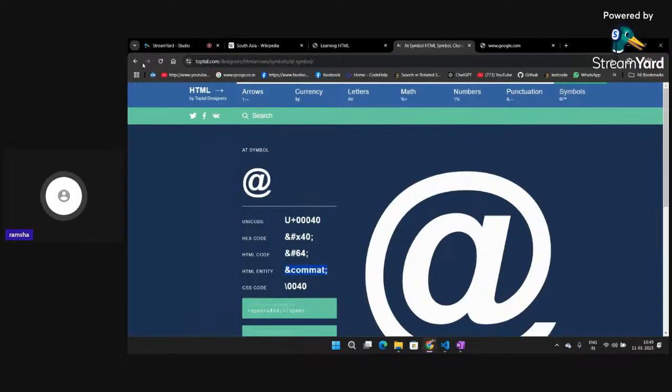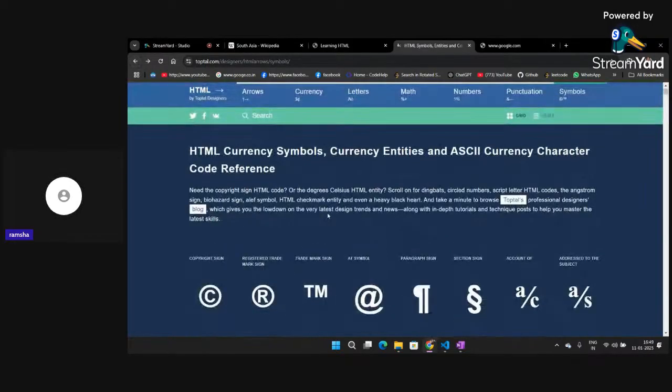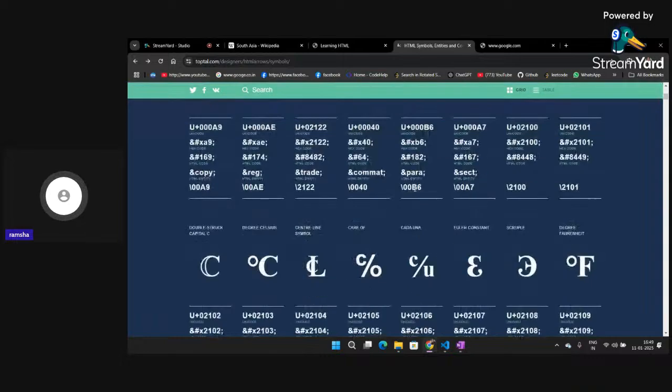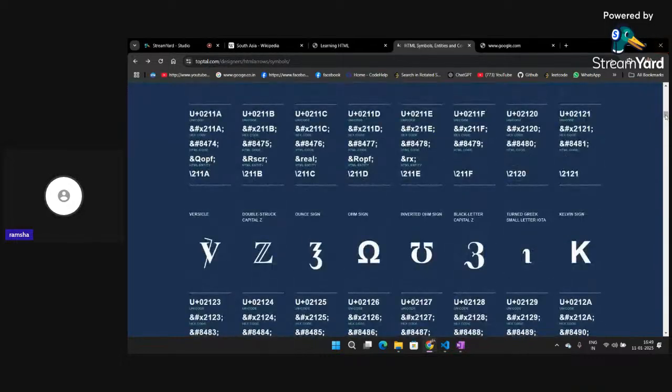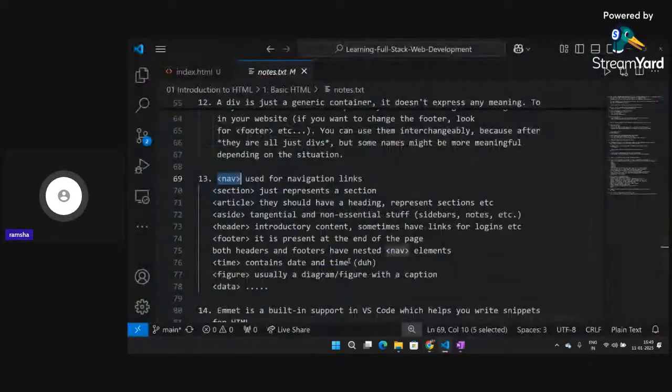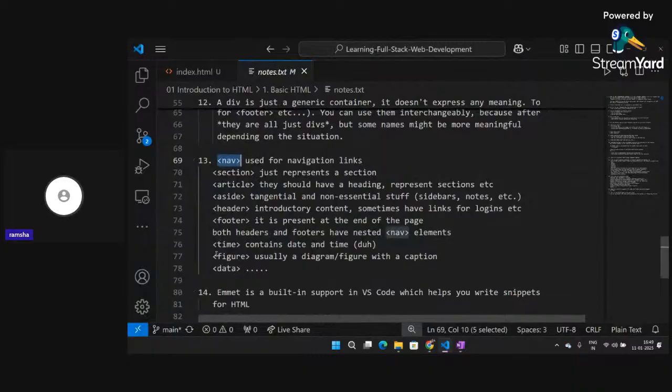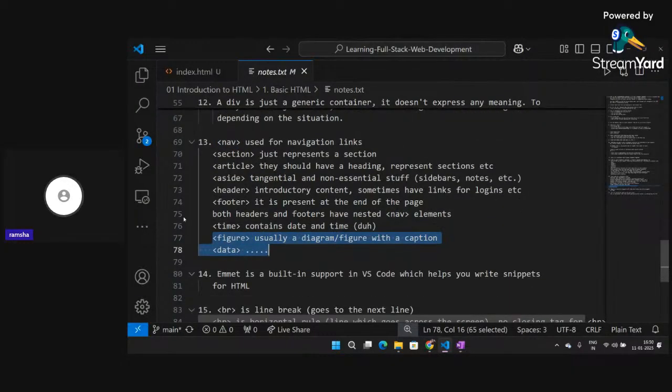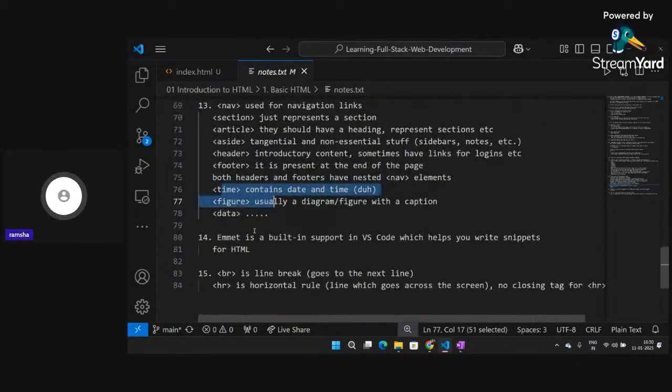See, if we see here, you can see this HTML, currency, letter, all of these are known as the nav bar. Okay, this is the nav, and this particular portion where they have written about inspiration, this is the footer. So you can create something like this, you can create figure, okay, you can create time. So there are a lot of tags similar to that.